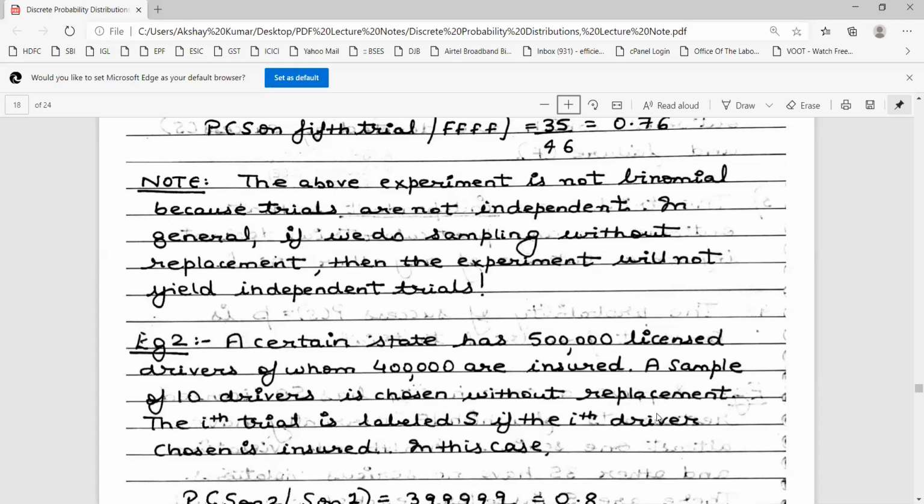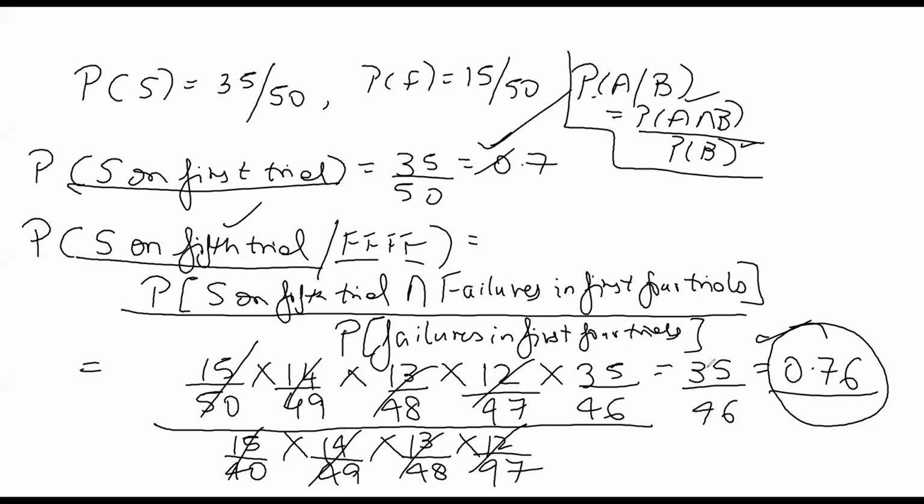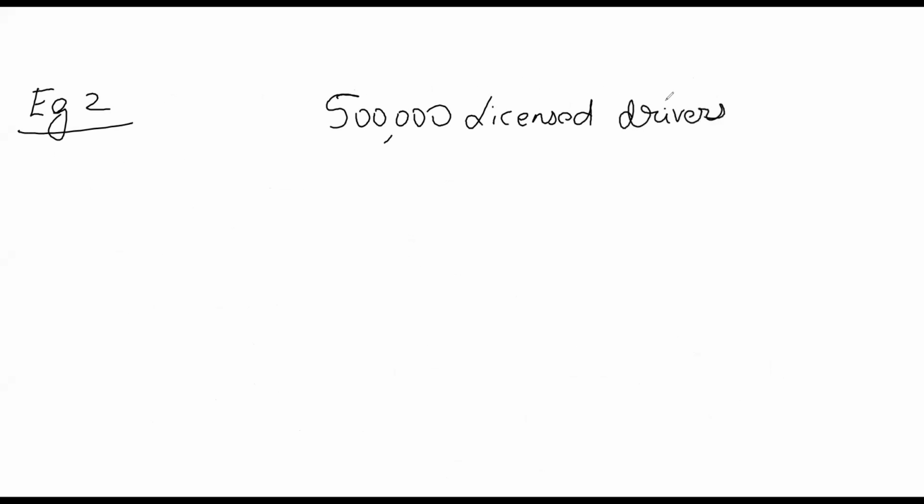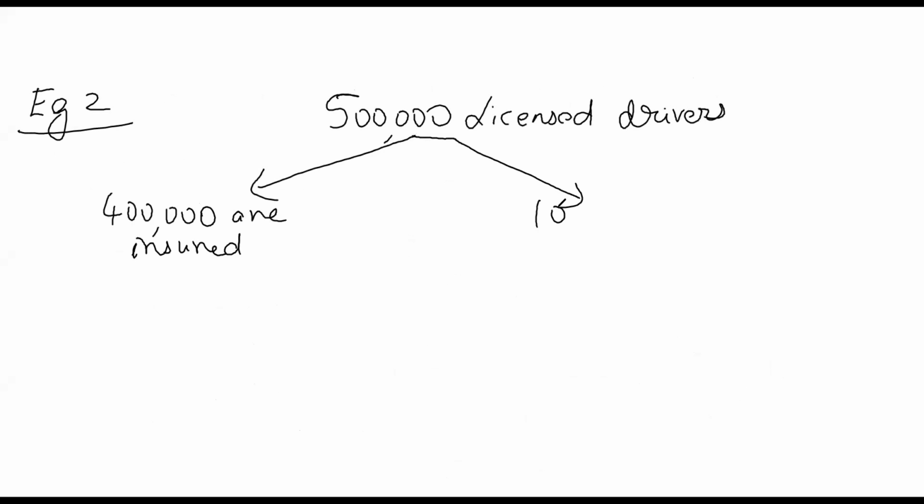If I look at example 2, let me come to the whiteboard to explain. If I look at example 2 of the handout, there are 500,000 licensed drivers, of whom 400,000 are insured, and the remaining 100,000 are not insured.